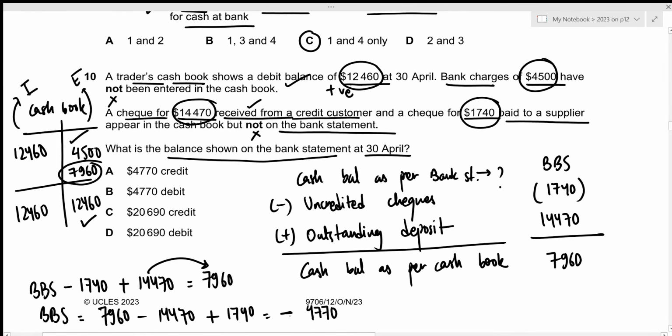Since we're talking about a negative balance in this case, remember that for our bank statement, the income will go on the credit side, the expenses will go on the debit side. Since we're talking about a negative balance, this can be classified as an expense, which means that it will be shown on the debit side. So the correct answer we're looking for is 4,770 debit, which is given in option B.